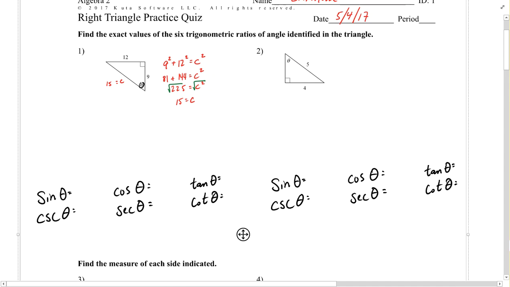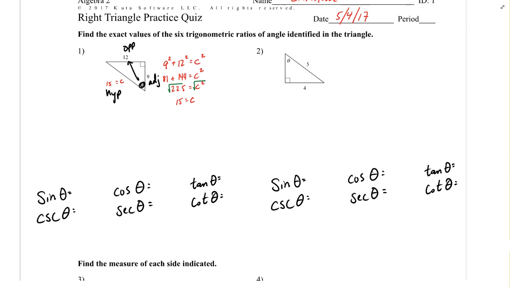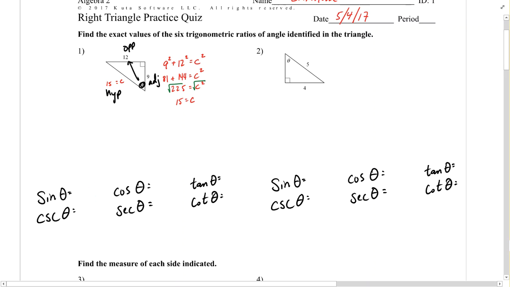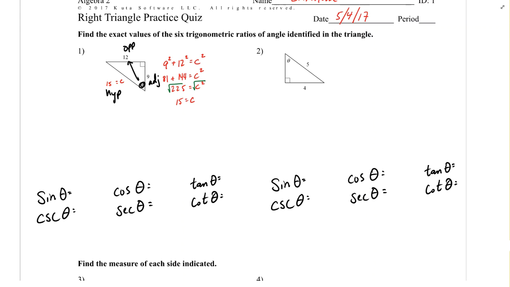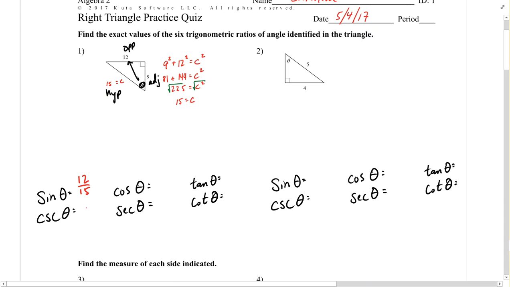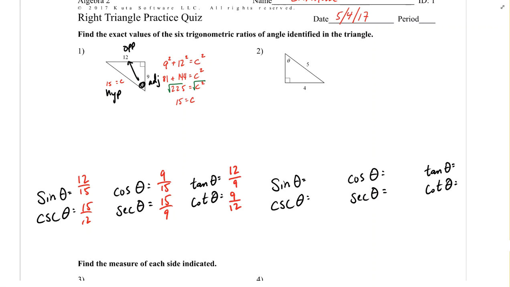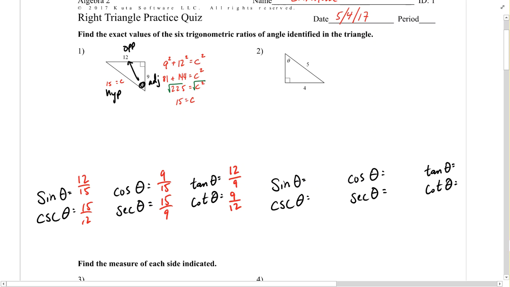With our angle measure identified in this corner here, the opposite side length is 12, the adjacent side length is 9, and of course the hypotenuse is 15. So that's going to allow me to fill in this information pretty quickly. For the quiz tomorrow, I'm not really worried about you reducing these fractions. Just leave them as they are.